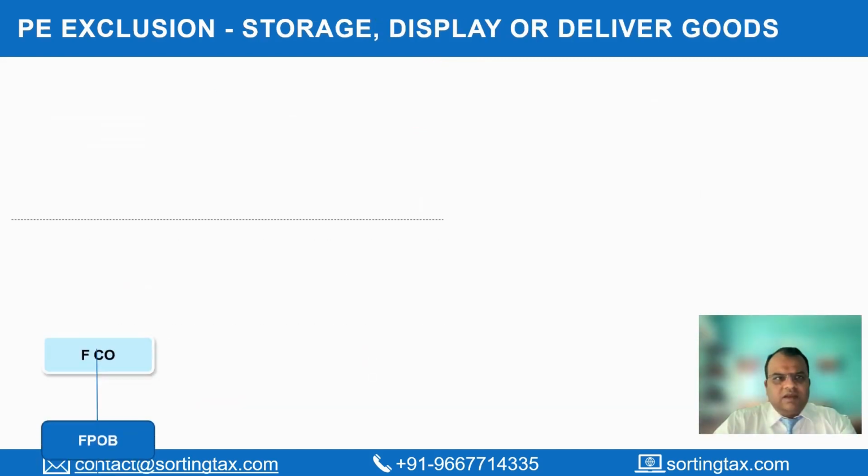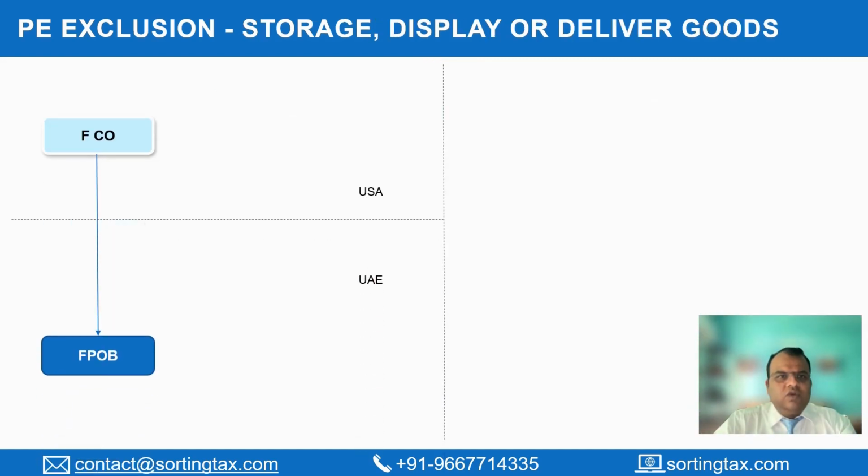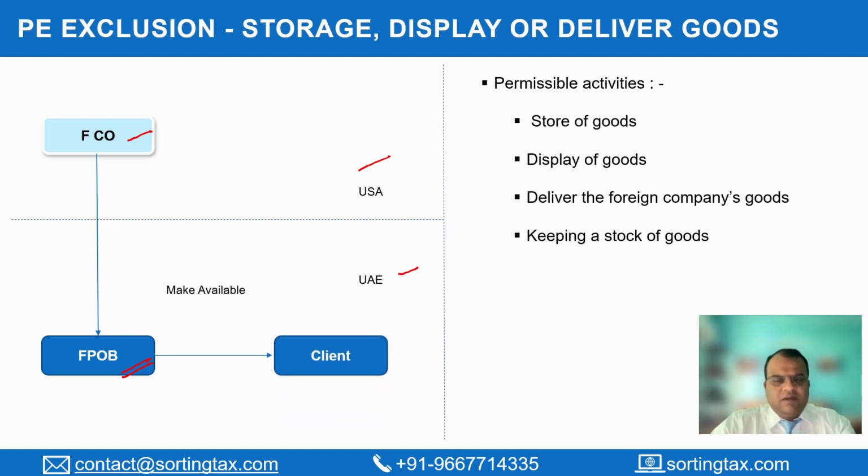Now, one of the other cases is where the goods are stored in the UAE. So let's say there is a foreign company based out of USA and it has a fixed place of business in the UAE. But the purpose of this fixed place of business is to store goods, to display these goods, or deliver the foreign company's goods in the UAE. Then this fixed place of business will not be treated as a permanent establishment in the UAE for this foreign company.